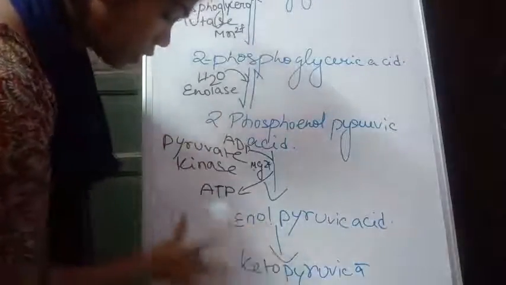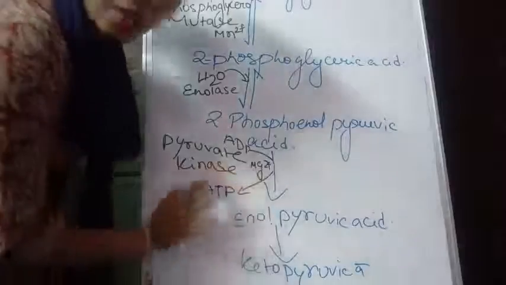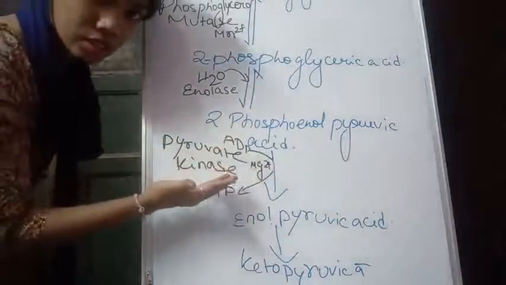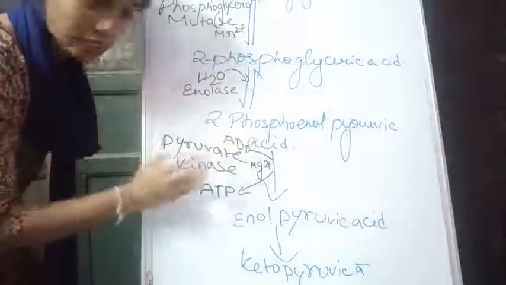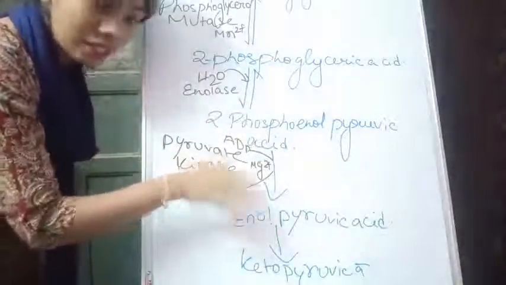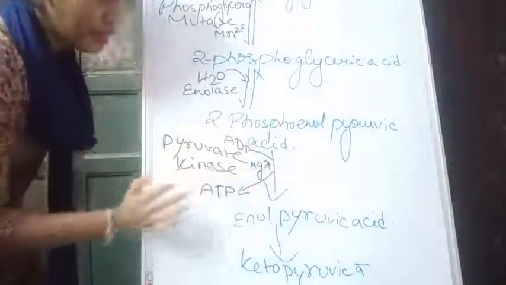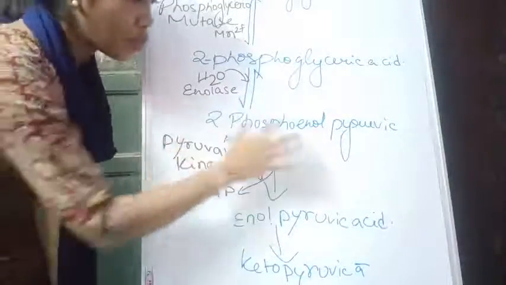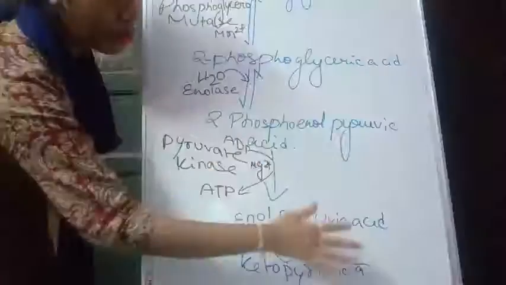Basically when this is done, it cannot be reversed anymore. That means from enol pyruvic acid we can never get 2-phosphoenol pyruvic acid back. So this is one irreversible step. It cannot be turned back. And if we concentrate on the name, we can see that 2-phosphoenol pyruvic acid has become enol pyruvic acid.